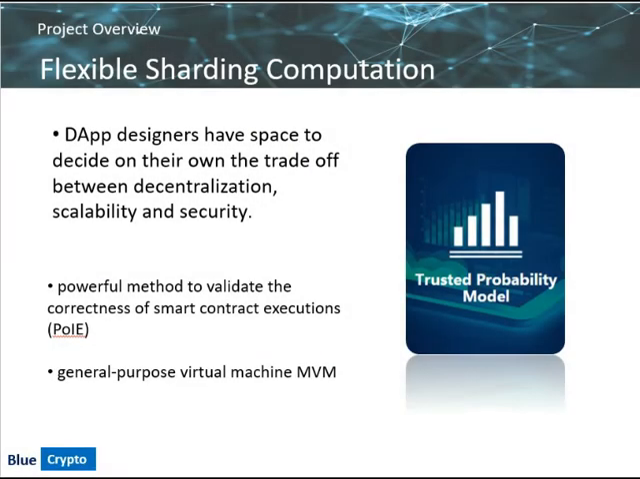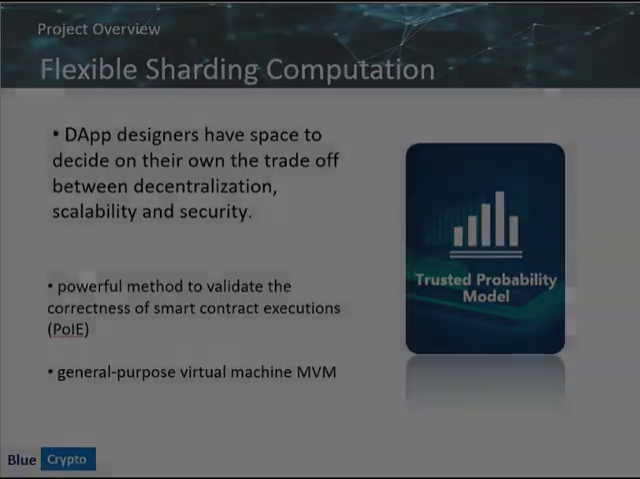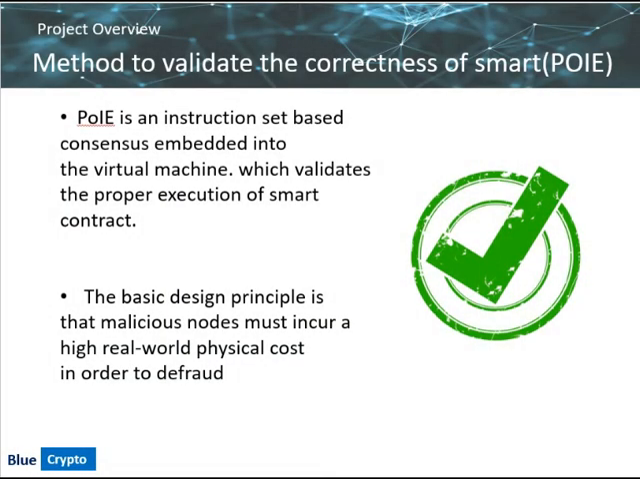Multivac is the first in the industry to provide a computational model for smart contracts which allows developers to flexibly decide for themselves the trade-off between consistency, availability, and partition tolerance, parameters that are often stiffly fixed by the designs of many public blockchains. It was able to achieve this by providing two things. First, a method to validate the correctness of smart contract executions, and second, a general-purpose virtual machine. Let's first discuss the validation method.